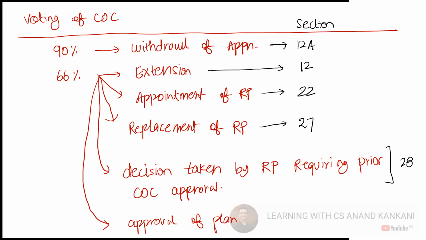And then approval of the resolution plan. So when will the resolution plan be approved? In 31, NCLT approves. Oh, in 30. Okay, and this is under section 30. So this is there. And in any other cases, 51%. Correct, sir? Any other case, 51%.